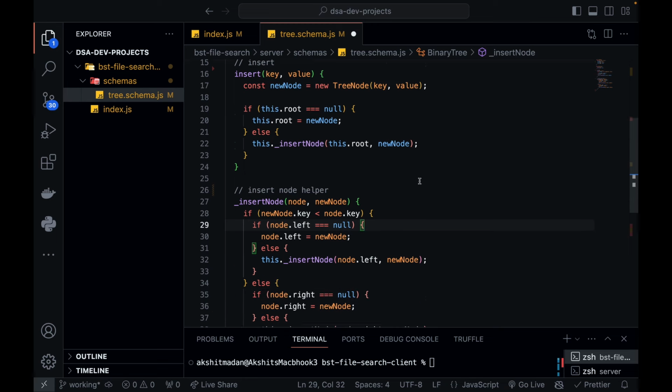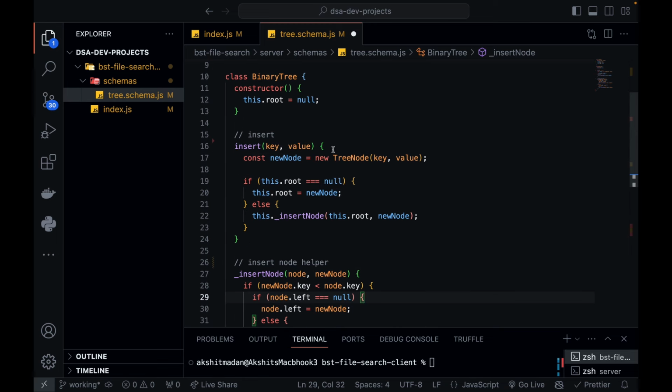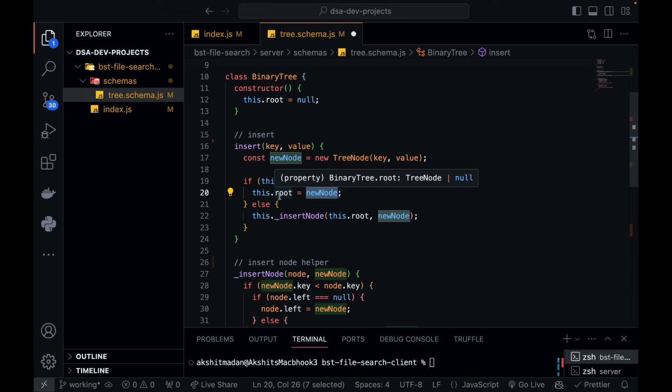So what just happened? You started with a new node that you're trying to insert into a binary search tree. If the root is null, that means the binary search tree has no child, no root, nothing, it is totally null, then you will allocate this new node as the root of your binary search tree. But in the next part, when you're trying to insert another file in your binary search tree, that time root will not be null. It will be having your first root, right?